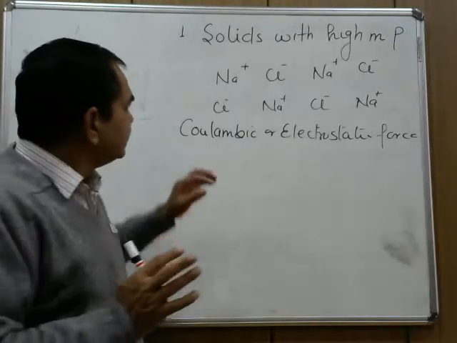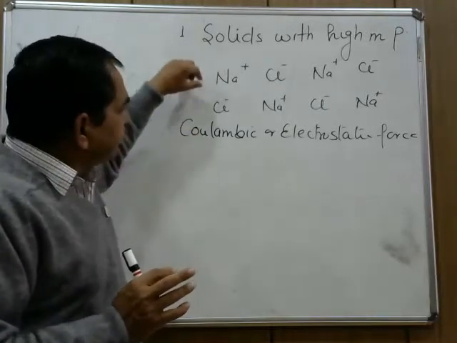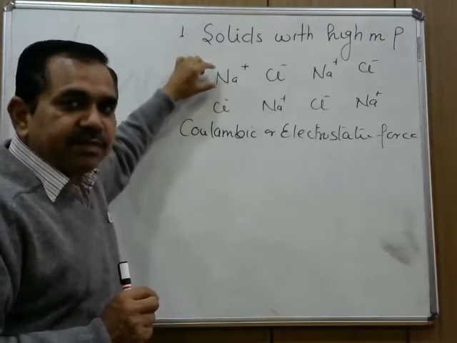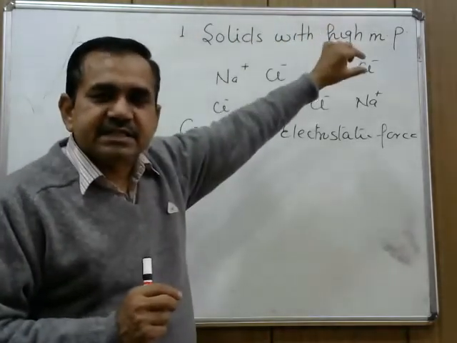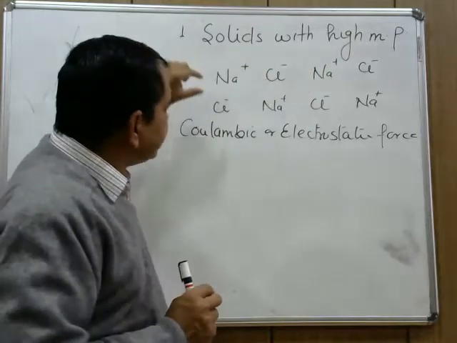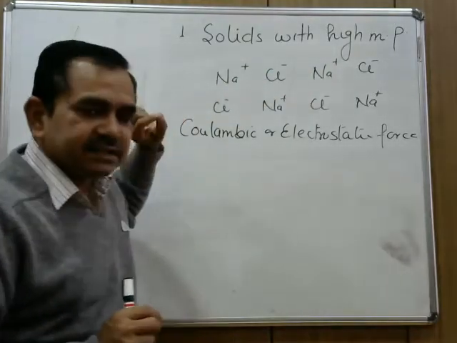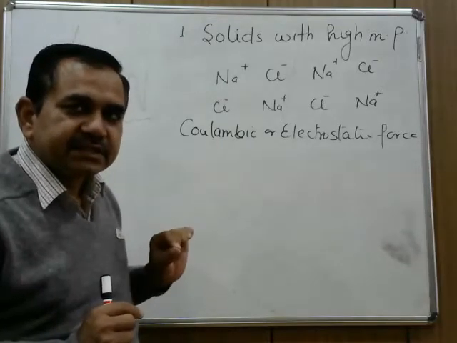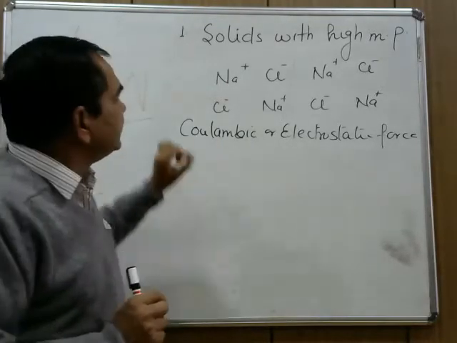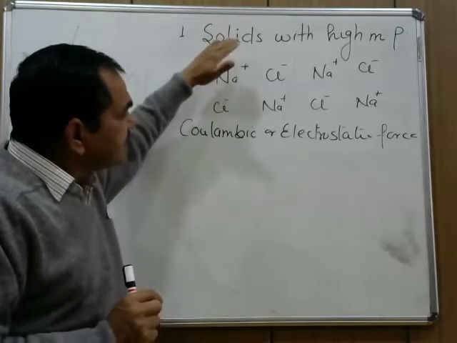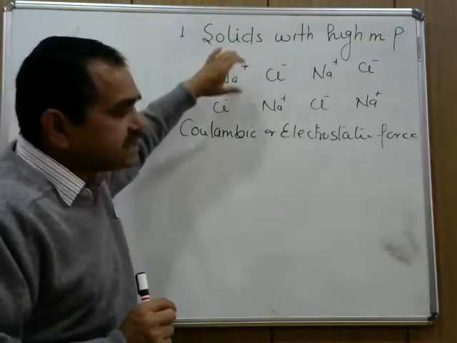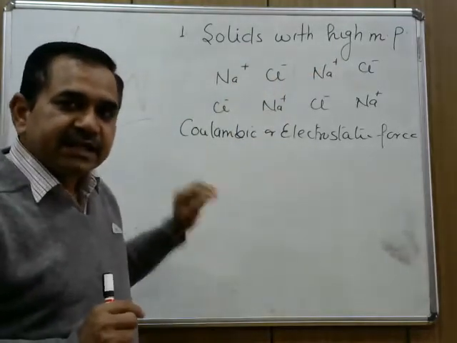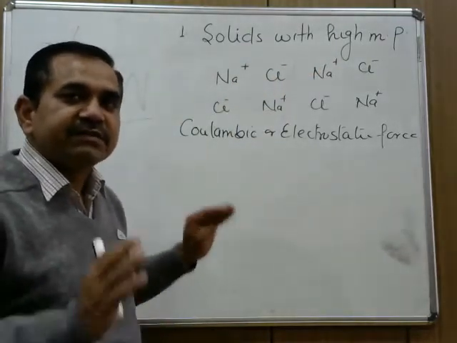Fine. Again, since ionic solids are formed by oppositely charged ions, and these ions are held together with very strong electrostatic force of attraction, thereby they are solids, and large amounts of energy are required to overcome these forces of attraction. Hence their melting points are very high.